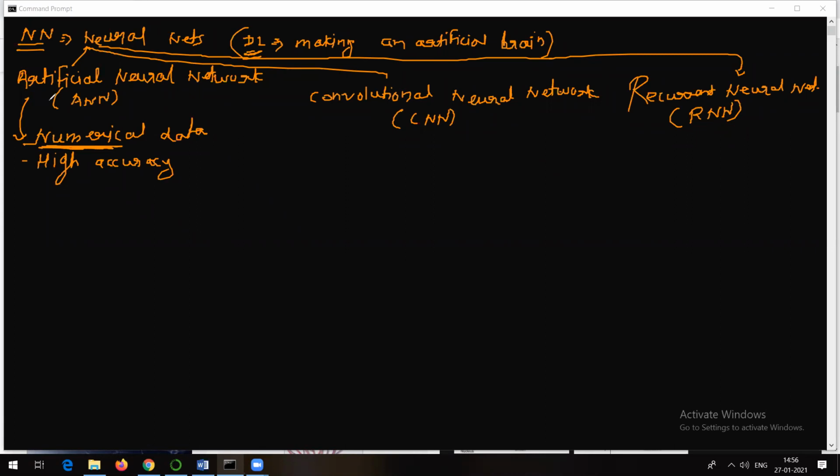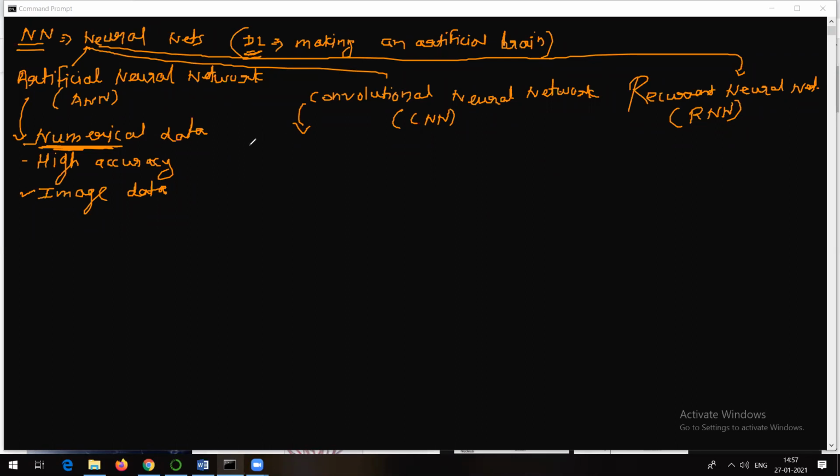But it does not mean that you cannot make use of artificial neural network for image data. You can make use of artificial neural network for image data also. But it is recommended that ANN should be used for numerical data because it gives high accuracy for numerical data. These are some of the points about ANN. Let's try to talk about convolutional neural network.